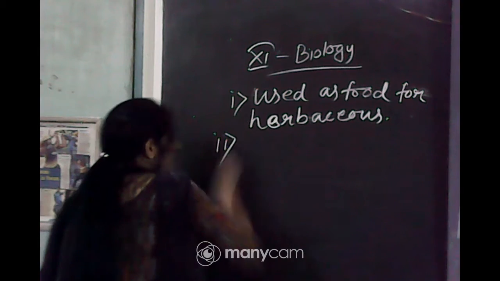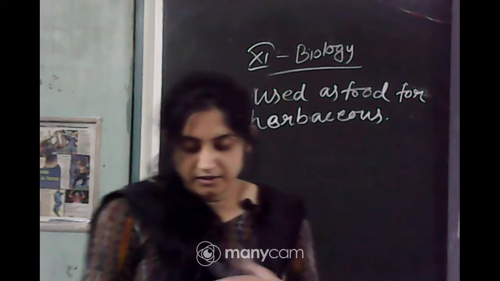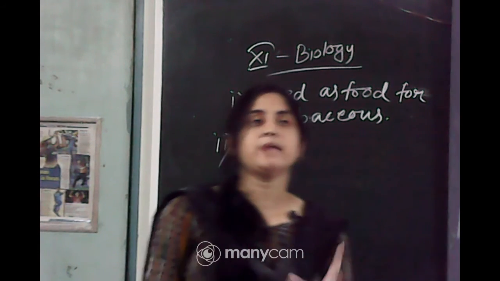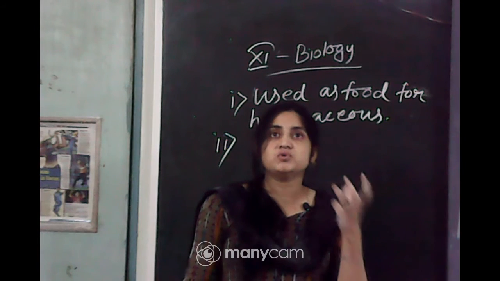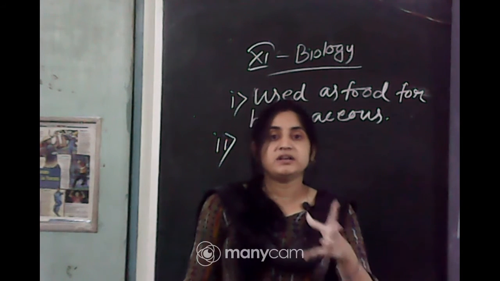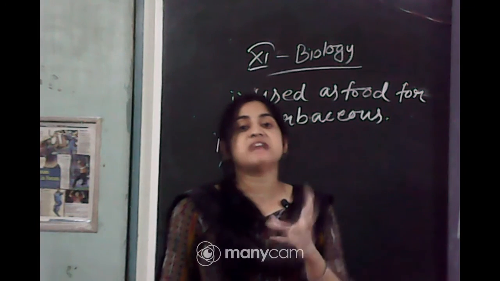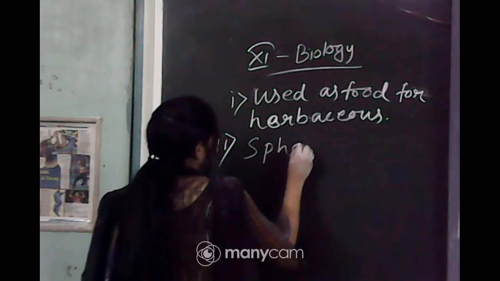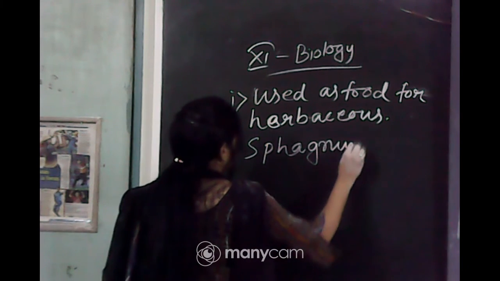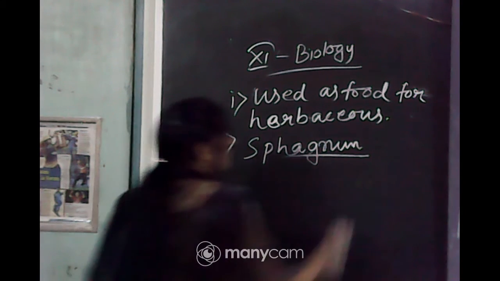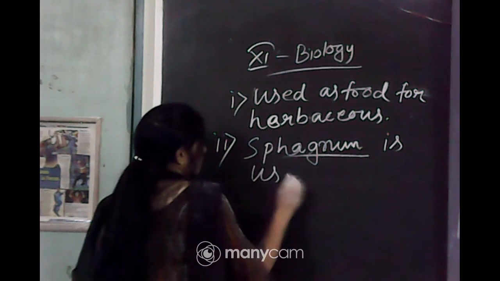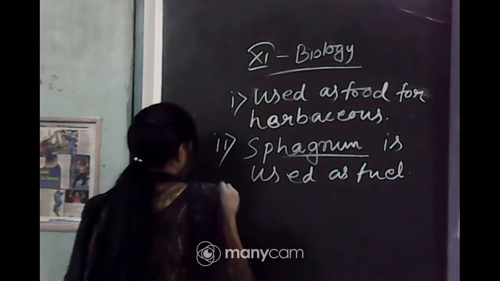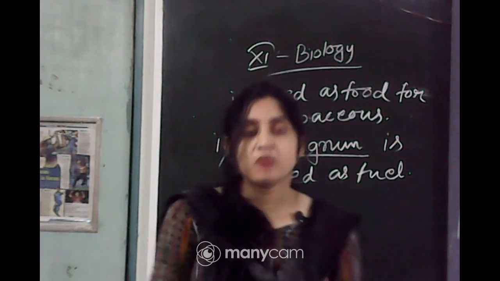Second one, sphagnum is a small peat. So, sphagnum, one type of small moss, is used as peat. You have known that the coal has anthracite, bituminous, peat coal. So, sphagnum is used as peat coal, that is used as the fuel. Okay. So, this is one type of short question. The name of a moss which is used as the fuel. Sphagnum is used as fuel.